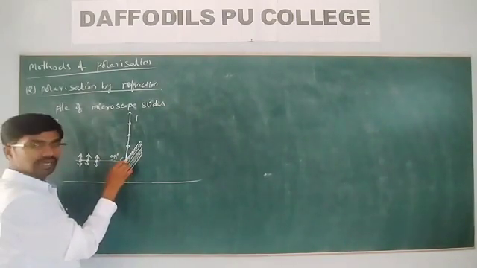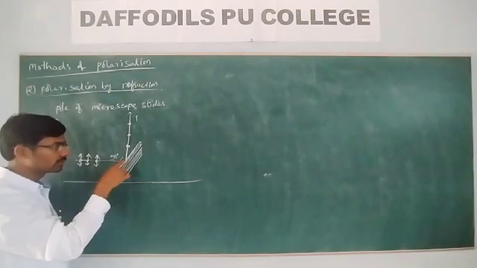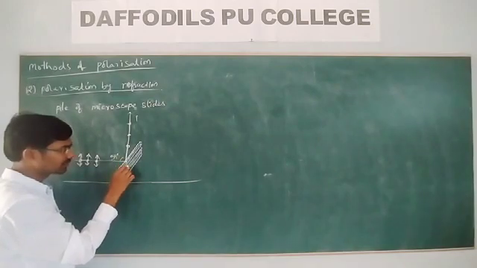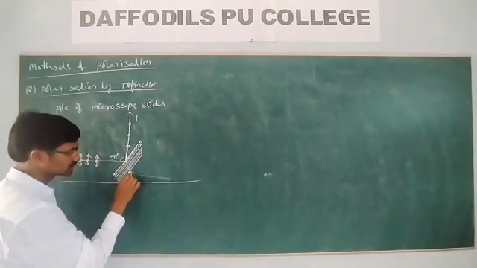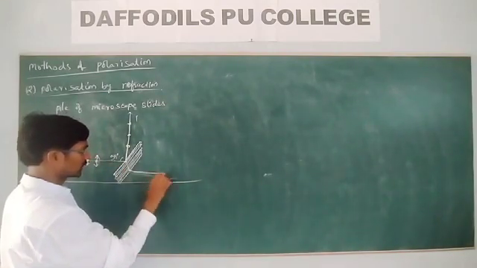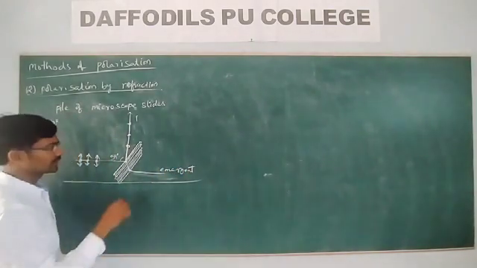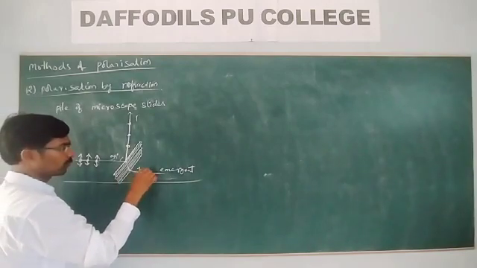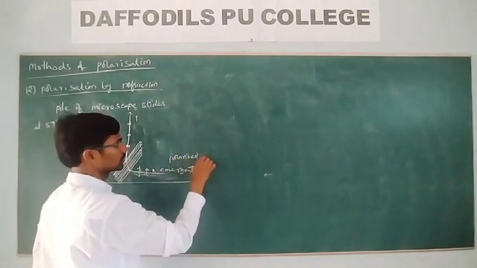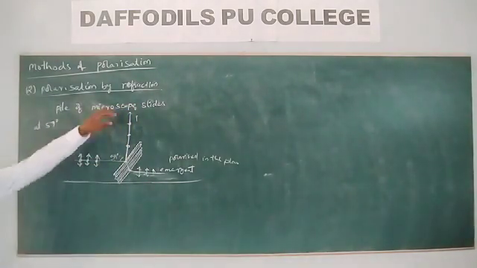Now, the refracted light is not completely plane polarized by a single surface, but because we have a number of microscope slides, through each slide the light gets refracted, and the emergent light will also be polarized, in the plane of the paper, perpendicular to the reflected light. That's what we have seen.